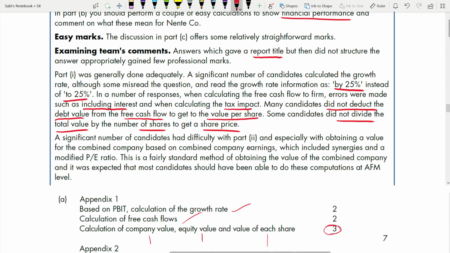A significant number of candidates had difficulty with the second part, especially using cash offer and share offer, especially with obtaining a value for the combined company. They struggled to find a value for the combined company based on the combined company's earnings, which includes synergies and a modified PE ratio. This is a fairly standard method of obtaining the value of the combined company, and it was expected that most candidates should have been able to do these computations at AFM level. Yes, you should be able to handle this type of question at AFM level at this stage.